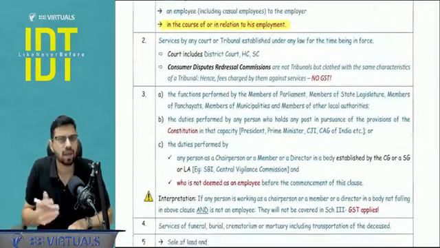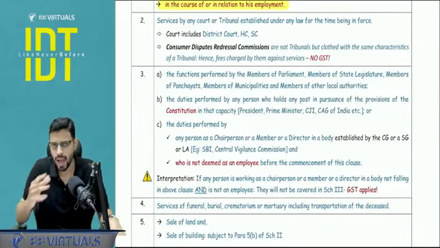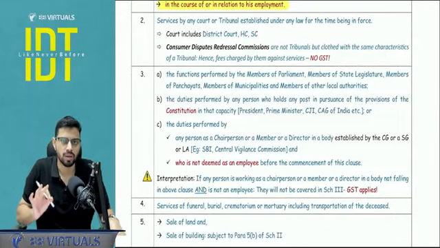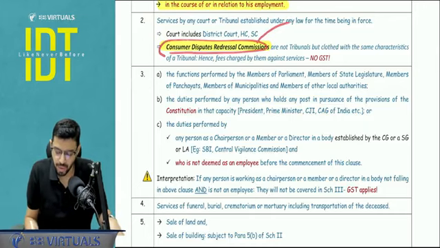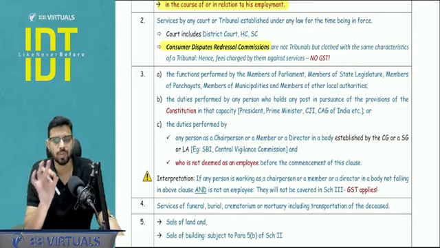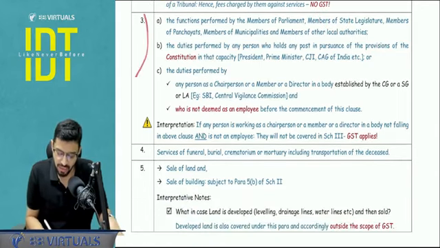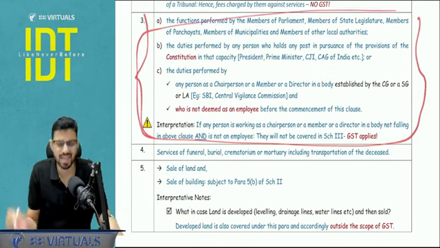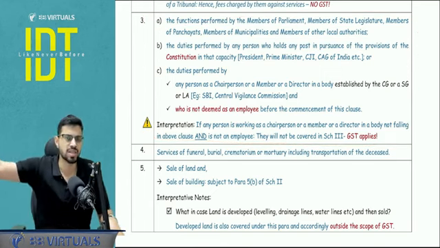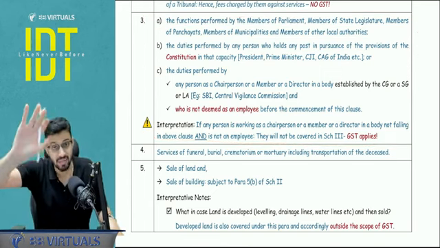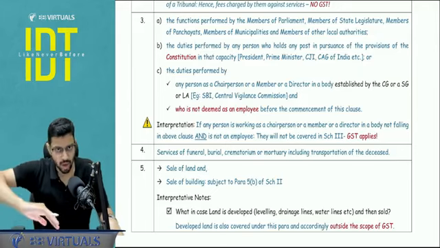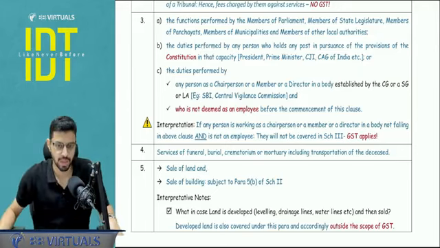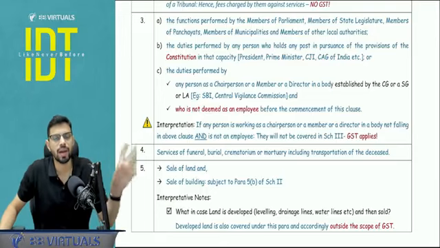Next, services by any court, tribunal, any high court, supreme court, district court, national company law tribunal, appellate tribunal, as well as consumer disputes redressal commission. These are also like tribunals. They are not exactly tribunals, but they are like tribunals, clarified that there would be no GST. Then everything with respect to our government. So basically government, your justice system, even lawyers, even legal services are also outside the scope of GST by way of exemption. They are not covered in schedule number 3, but we will cover it in exemptions. So next is your court related thing is done.